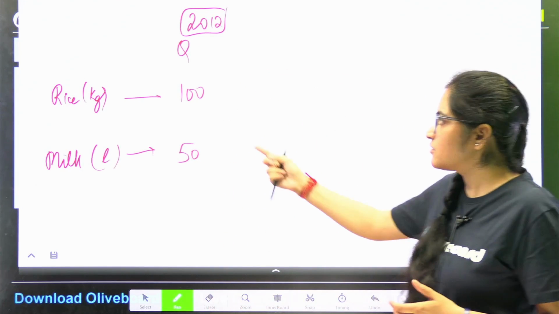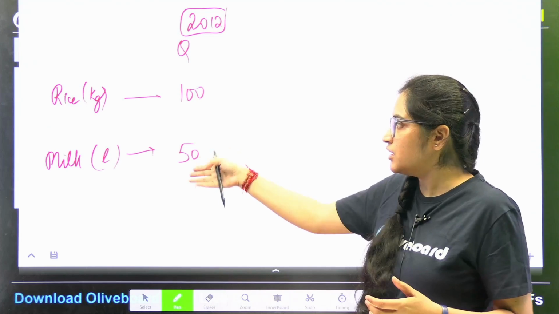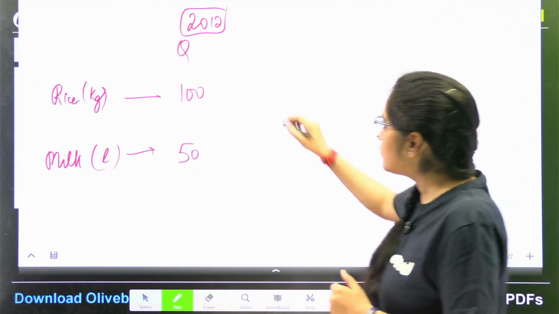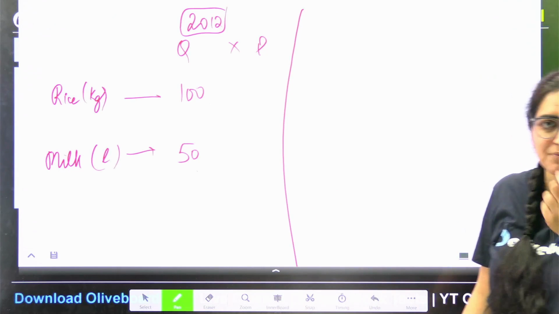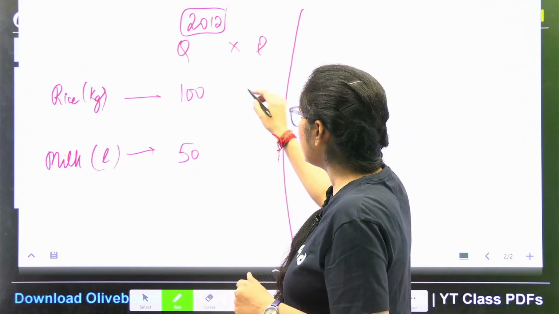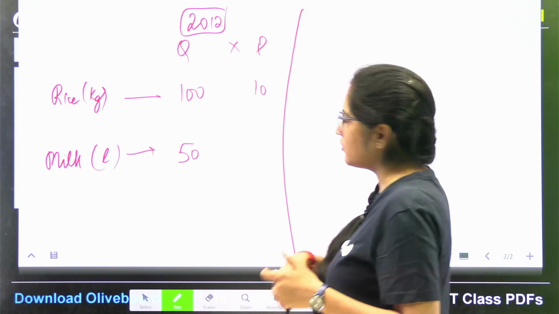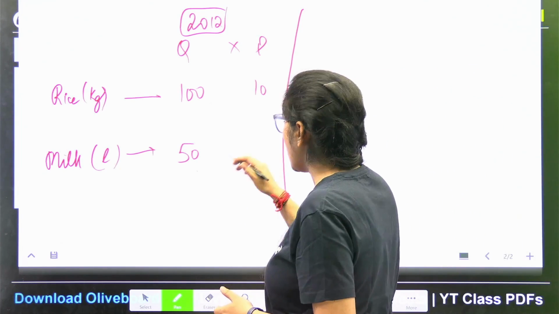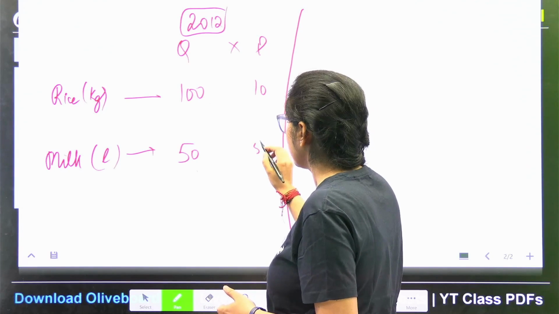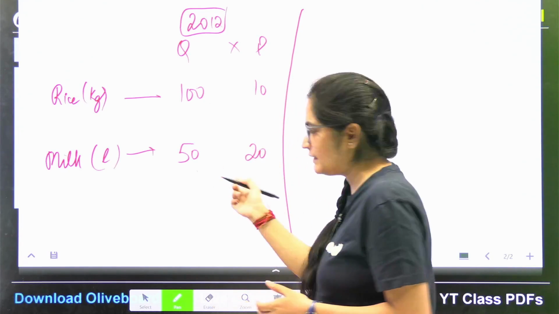Now I cannot add 50 liters and 100 kgs. So what I am going to do is find what the prevalent prices were at that time. So certainly, rice at that particular time I was getting for 10 rupees per kg, and the milk at that time I was getting for, let's say, 20 per liter.